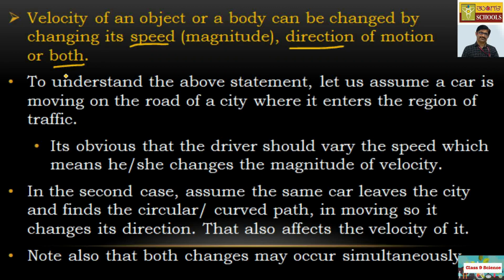To understand this statement, let us assume a car is moving on a road of a city where it enters the region of traffic. It is obvious that the driver should vary the speed, which means he or she changes the magnitude of velocity. So the change occurs in the speed or magnitude of the velocity.